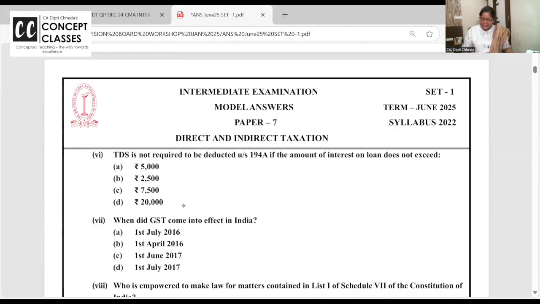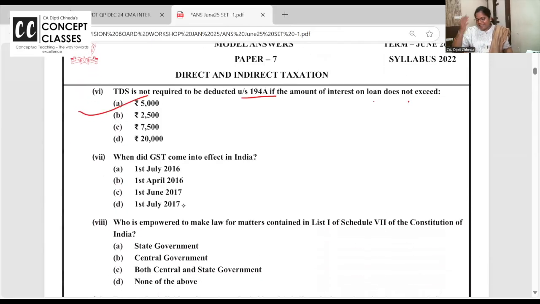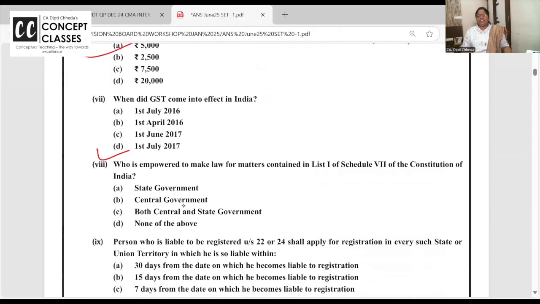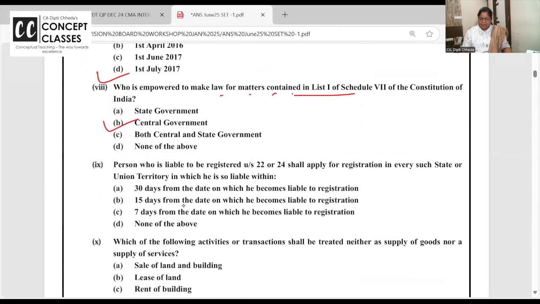Now, TDS is not required to be deducted under 194A where interest does not exceed 5,000. GST came into effect, such an easy question, on 1st July. Only in Jammu and Kashmir from the 8th July. Who is empowered to make law for list 1 to central government, list 2 state government?